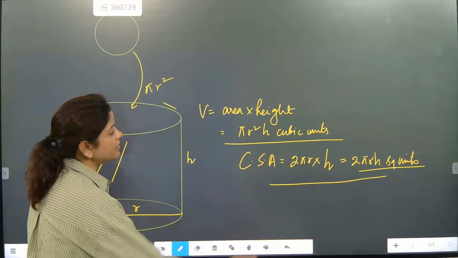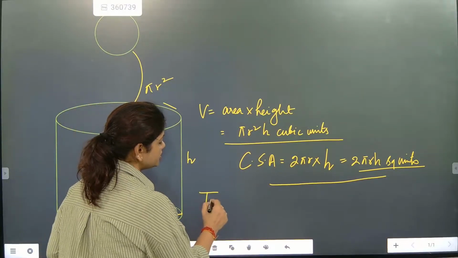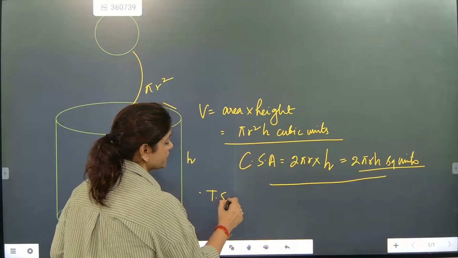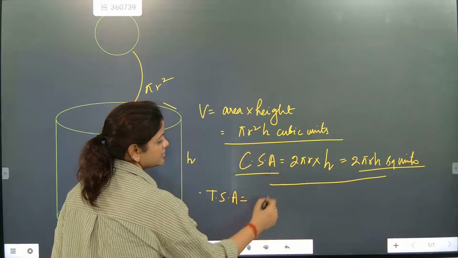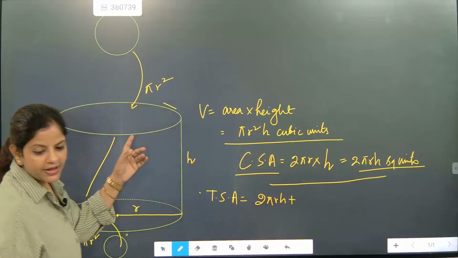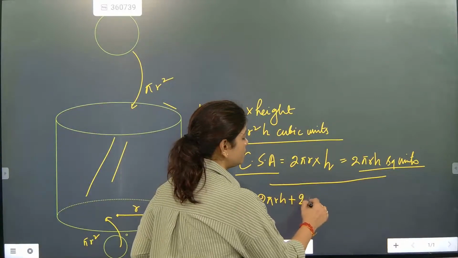Once somebody asks you about total surface area, that is TSA, then you have to write CSA. CSA is 2 pi rh, plus upside area pi r square, plus downside area pi r square. So it will become 2 pi r square.